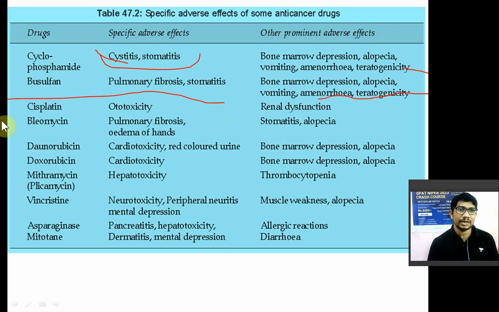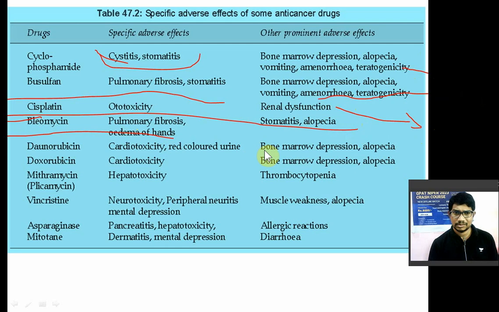Cisplatin का main adverse effect होता है ototoxicity. It also can cause renal dysfunction. Amifostine is a drug used in the renal dysfunction or renal toxicity caused by cisplatin. Bleomycin करता है pulmonary fibrosis, edema of hand and foot syndrome. Doxorubicin, they are cardiotoxic in nature. They can cause red coloration in urine. Doxorubicin red coloration करता है urine में. Again bone marrow suppression, alopecia, they are the other adverse effects.